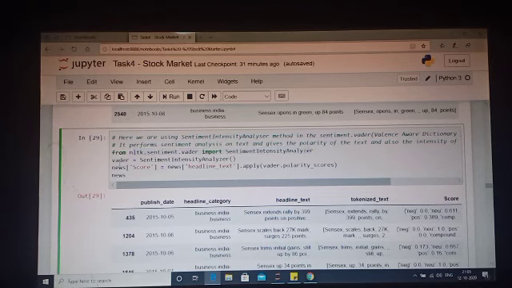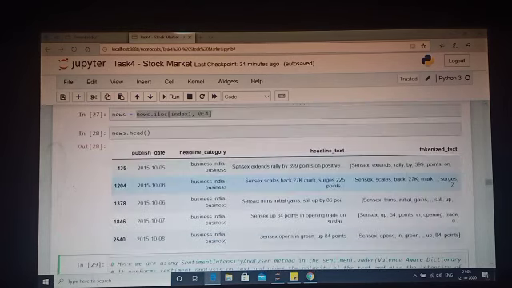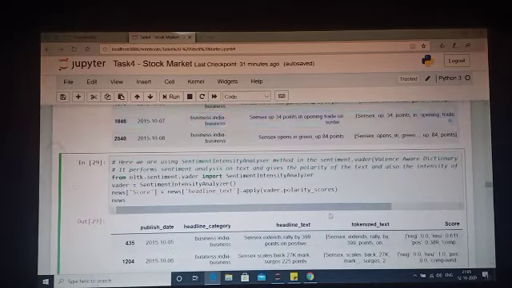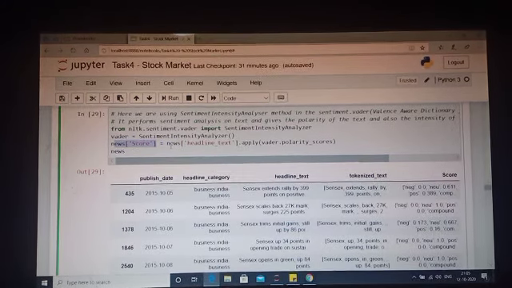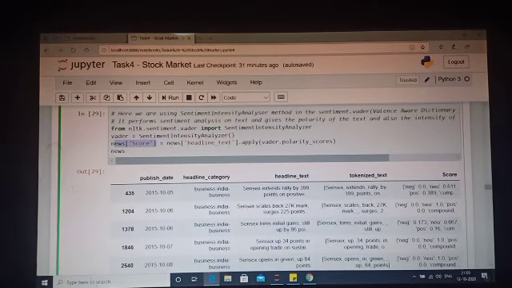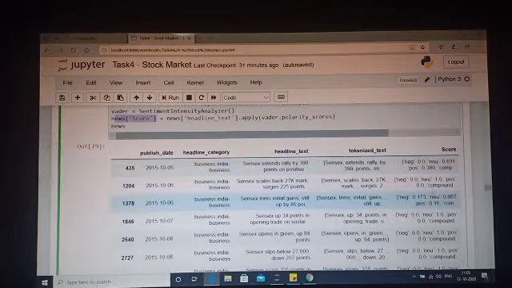So you can import it from this module. Now I'm creating the object vader, so I'm doing it on the score part. I'm creating a new column as score, which will have the polarity scores of this text.